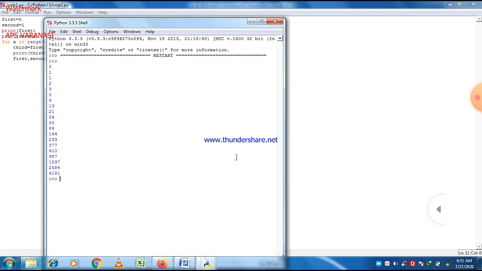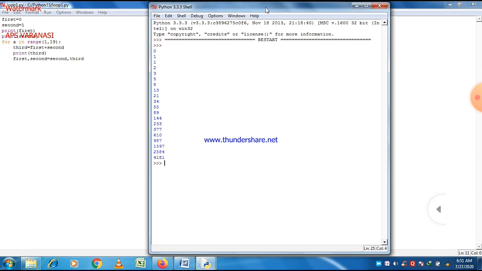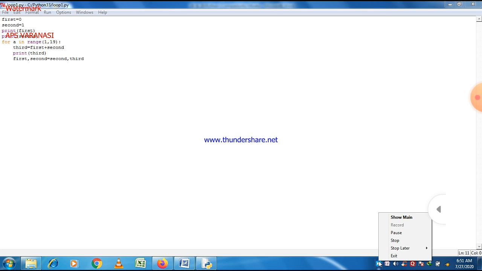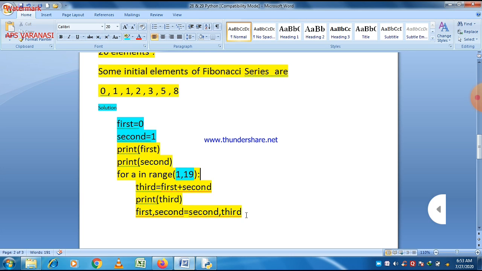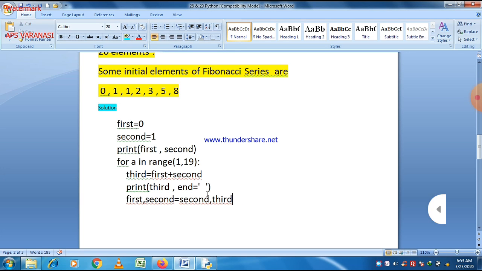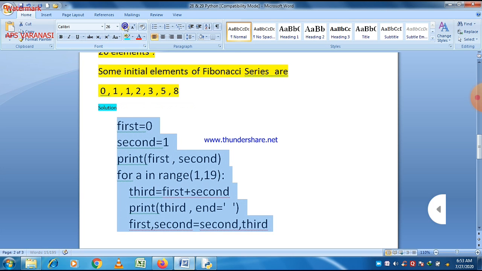In the next line, if you want to print these numbers after giving a space, just use the end function. Go back to the program and select the print here.